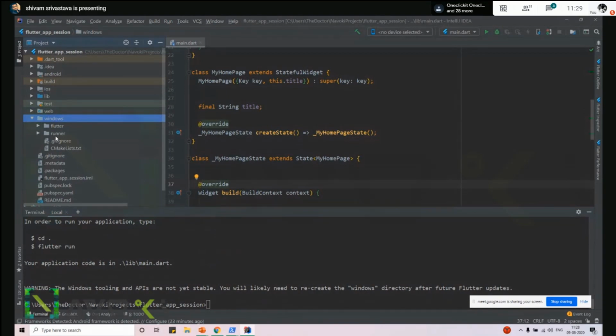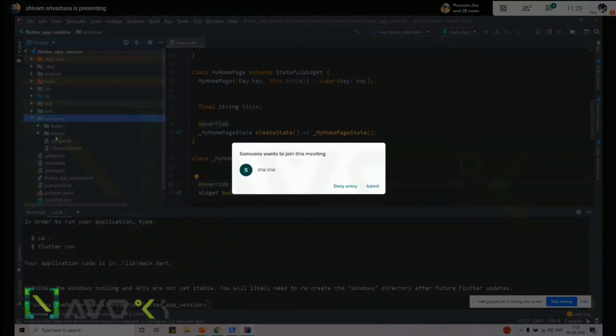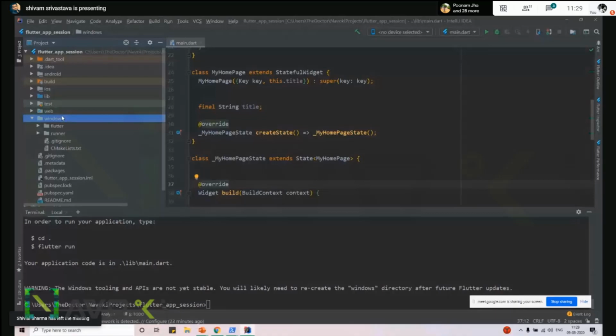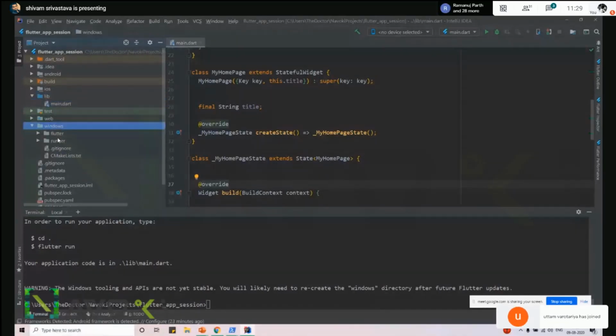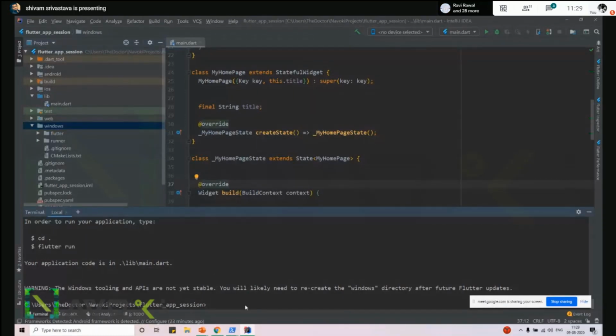Now you don't have to do anything specific for it. Flutter has already prepared your Dart code, your Flutter code, and runs it on your Flutter applications. Everything is done by the Flutter framework. To run this application on desktop, type flutter run -d windows.